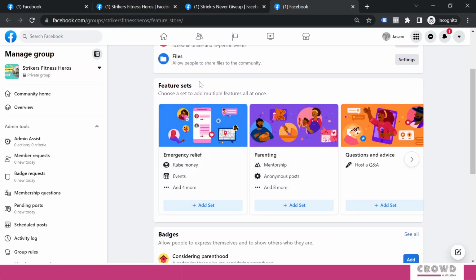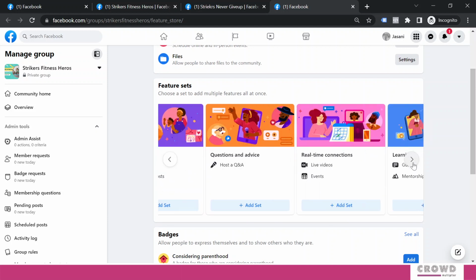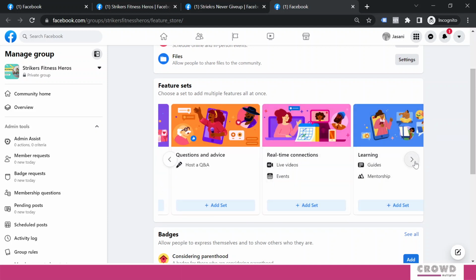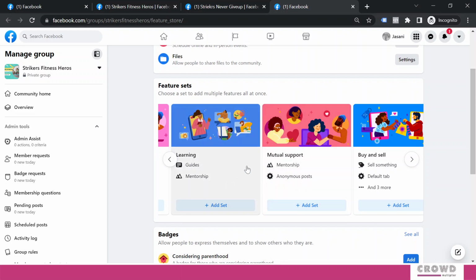Over here you can see set of features, that is emergency relief, parenting, question and advice, real-time connection, learning. So you can select what kind of feature sets you would like to add. So suppose this guides and mentorship, yes, I would like to add. So I will click this and it will be added to our existing group.